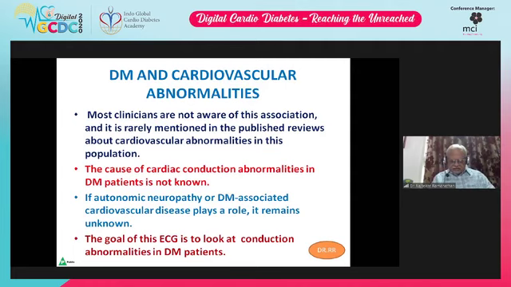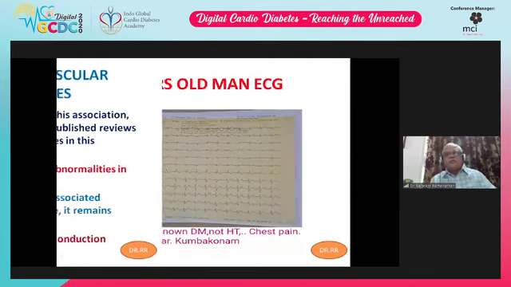Most clinicians are not aware of this association and it is rarely mentioned in the published reviews about cardiovascular abnormalities in this population. The cause of cardiac conduction abnormalities in diabetic patients is not known. If autonomic neuropathy or diabetes mellitus associated CVD plays a role, it remains unknown. The goal of this ECG is to look at conduction abnormalities in diabetic patients.